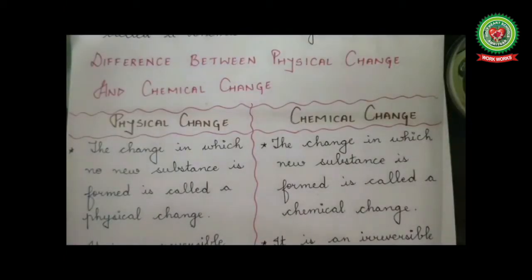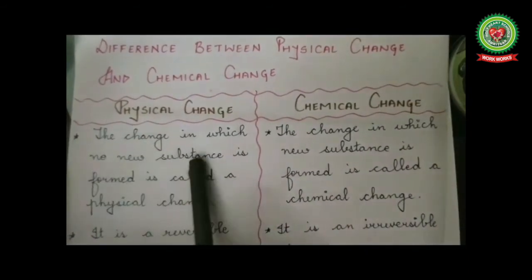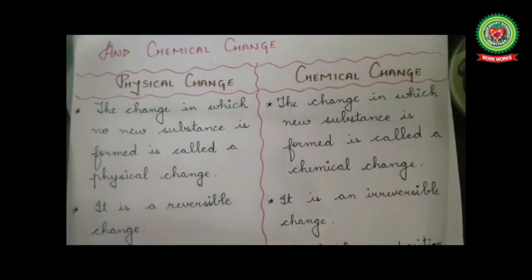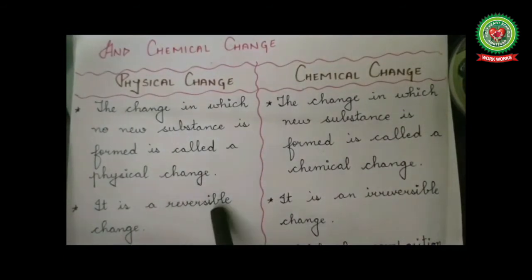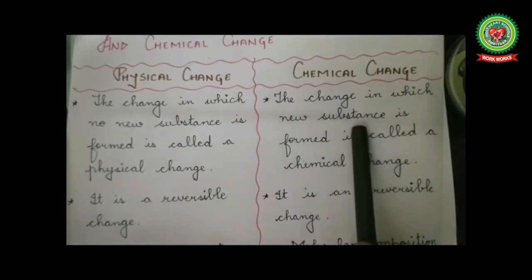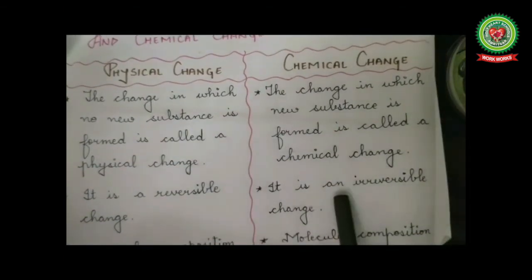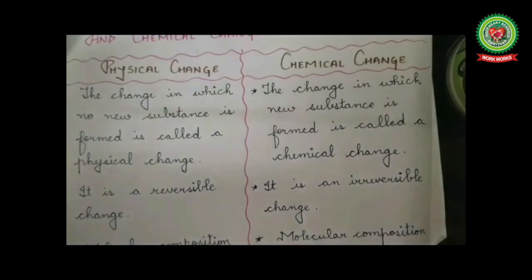Now next is the difference between physical change and chemical change. Physical change: the change in which no new substance is formed is a physical change. Chemical change: the change in which a new substance is formed is called a chemical change. As no new substance is formed in physical change, this change can be reversed, so it is also called a reversible change. Whereas in chemical change, new substances are formed with entirely different properties, so this change cannot be reversed. So it is also called an irreversible change.